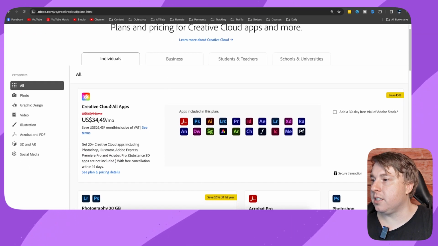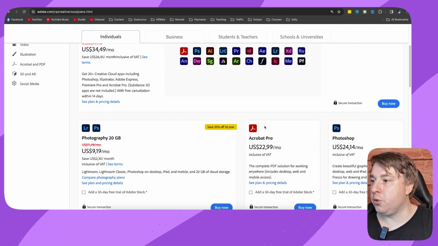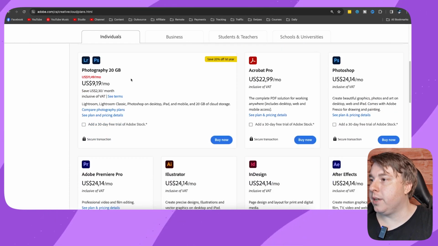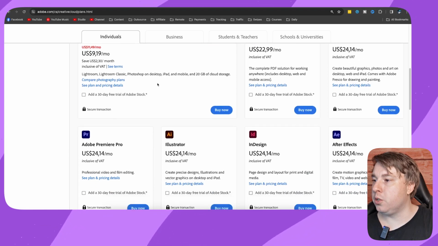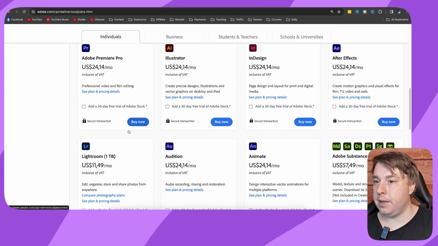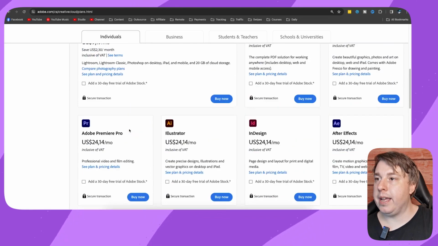So don't click onto this where it says Creative Cloud All Apps, because that's going to be $34 for all of these apps. You can see Photoshop is included, but we don't want all the other apps. We just want Photoshop. So you want to scroll down to this photography plan right here. You can see it's on a discount right now. Instead of $11.49, it's $9.19. That's going to give you Photoshop and Lightroom for that price. So that's the deal that I personally use myself. Or if you choose Adobe Photoshop on its own, I believe you'll pay a bit more.